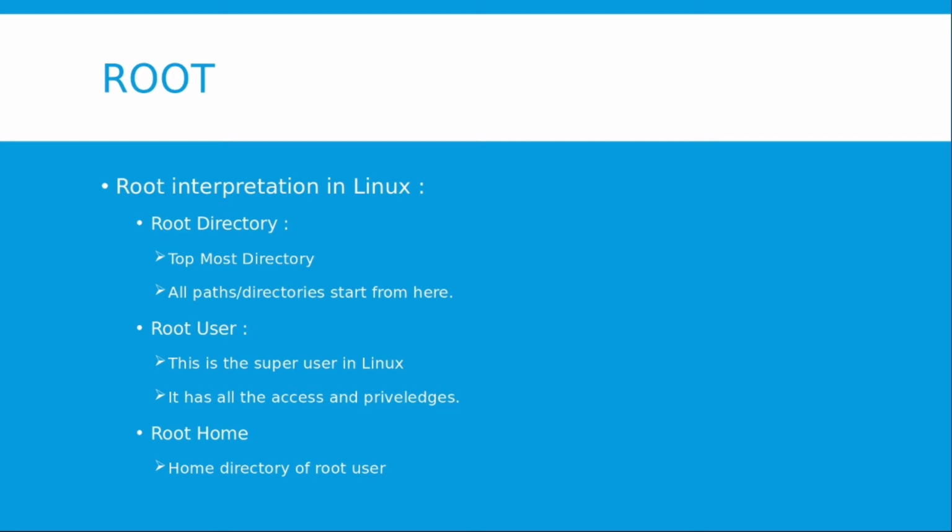The first one is the root directory. The root directory is the first directory in a Linux system. It is the topmost directory. Any file, any directory other than the root directory will have a path starting from the root directory. The root directory has a symbol of forward slash.